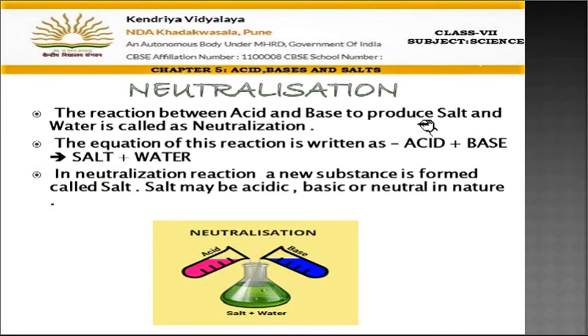Now if you take a weak acid and a strong base, then the salt will be basic. If you take a strong acid and a strong base, then both cancel each other and the salt becomes neutral. If you take a weak acid and a weak base, then also the salt will be neutral. So that's why we are saying that the salt which is formed can be acidic, basic, or neutral in nature.